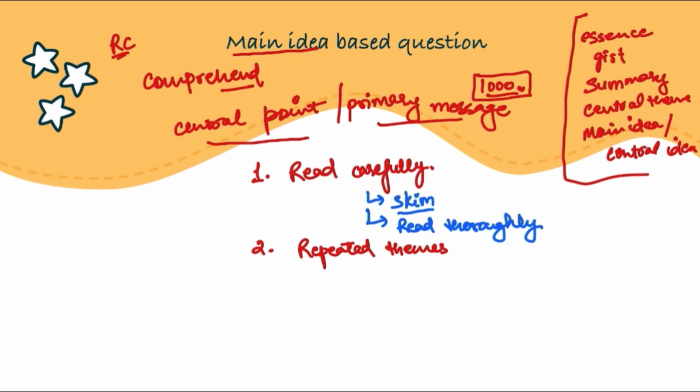Then apart from that, what we can also use to our advantage is asking key questions. What I mean by this is that a lot of times, it does happen that we get very confused between two options, right? After we are done with reading carefully and checking repeated themes, a lot of times we get confused as to which of the two is the correct one, the main idea.